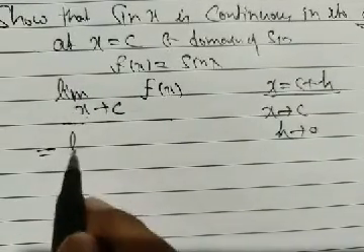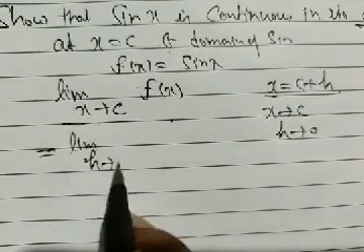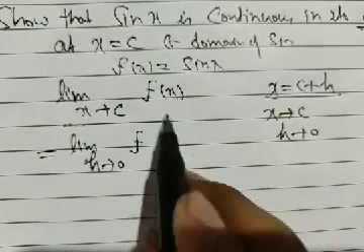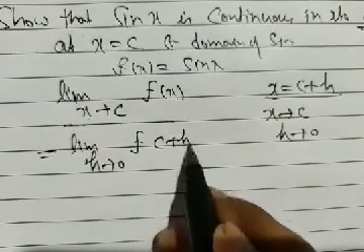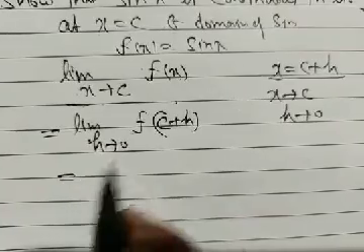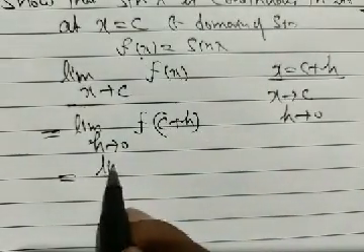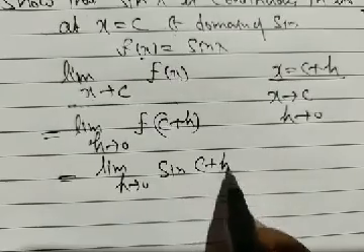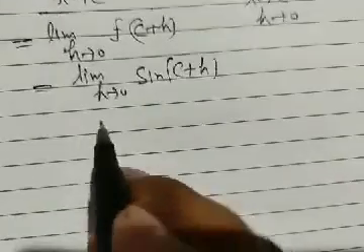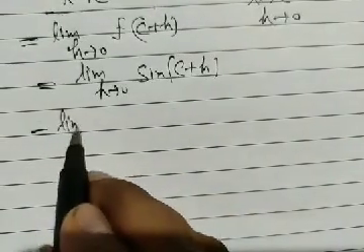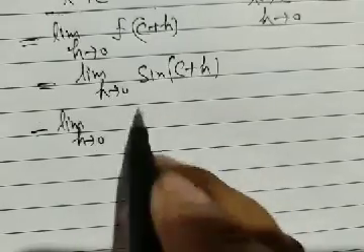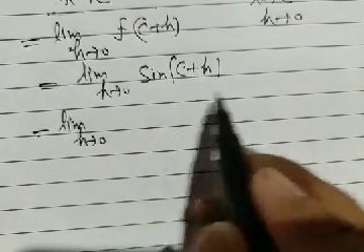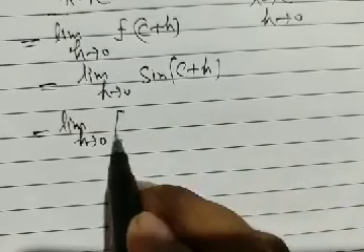Now the limit as h tends to 0 of f(x) is f of c plus h. What is f of c plus h? The limit as h tends to 0 of sine of c plus h. We are going to expand it using the sine a plus b formula. What is sine a plus b?